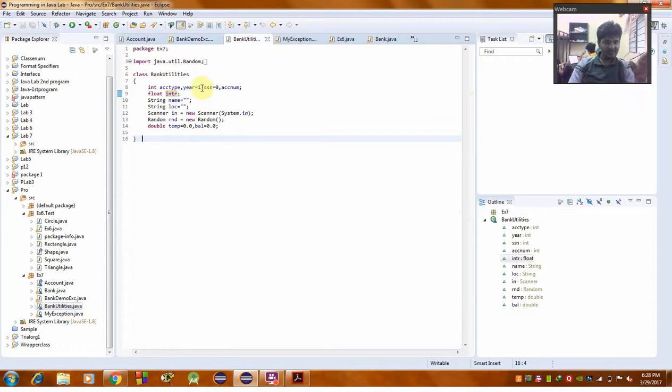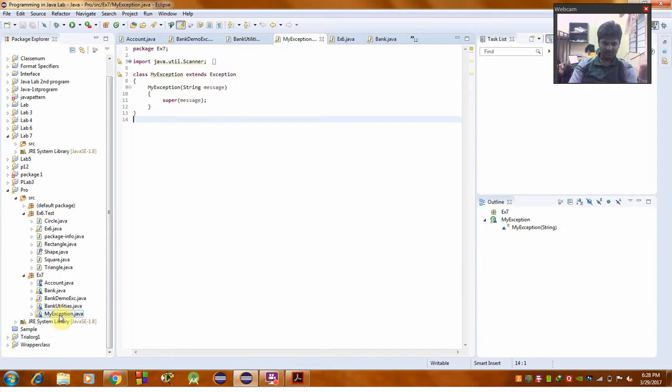Here are the bank utilities, as shown here: account type, how much the interest is, and the account number, using a string and a double. This is an exception handling syntax or statement. Now I am going to compile the program.